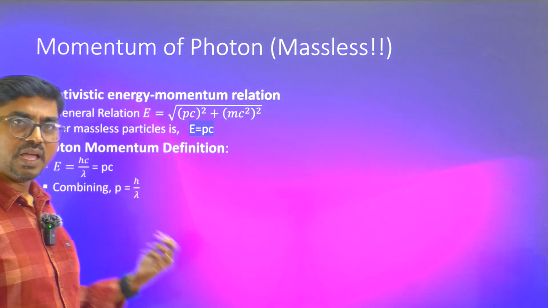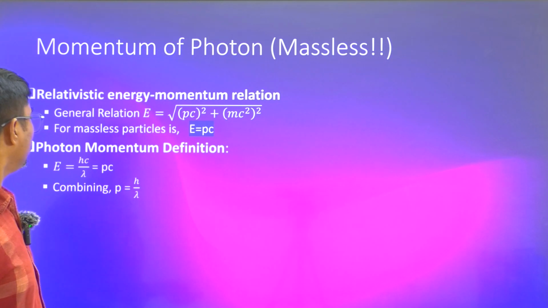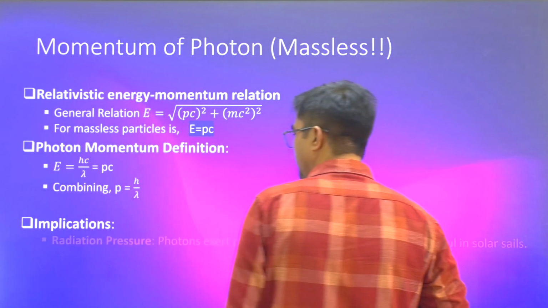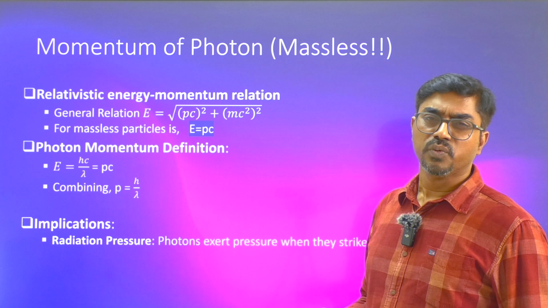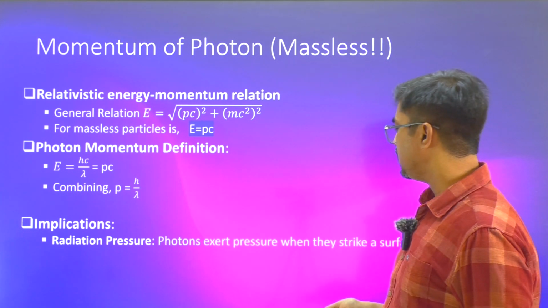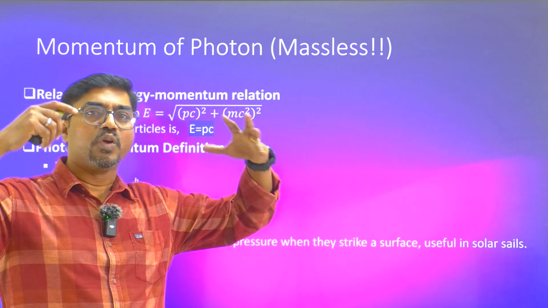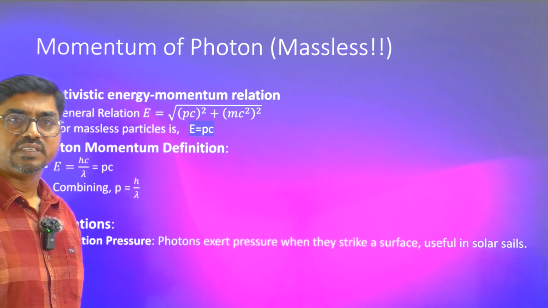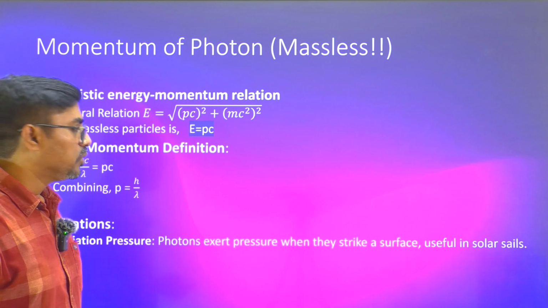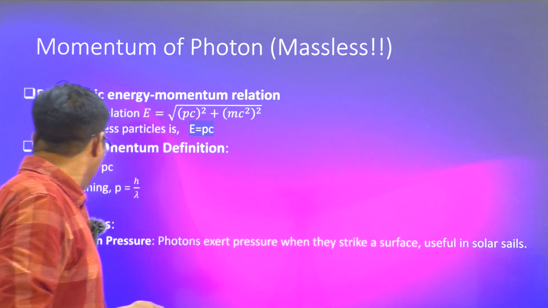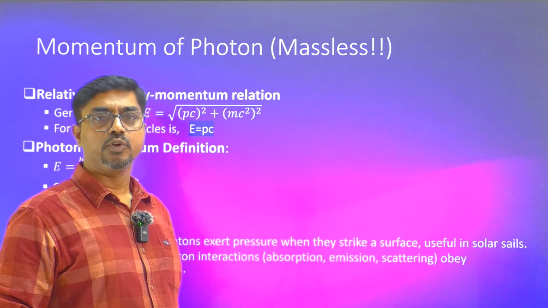So the photon will have some momentum carried along with it because of the energy that the photon is carrying due to its wavelength. What is the implication of it? Even photons can exert radiation pressure. Radiation pressure is very important when you want to understand how to design exotic solar sails. Imagine a spaceship going in space at very far away distances. Only with the radiation that falls on it, it gets radiation pressure, and that drives the sail through space. That's a very interesting design. We hope in the near future we'll be able to do that.